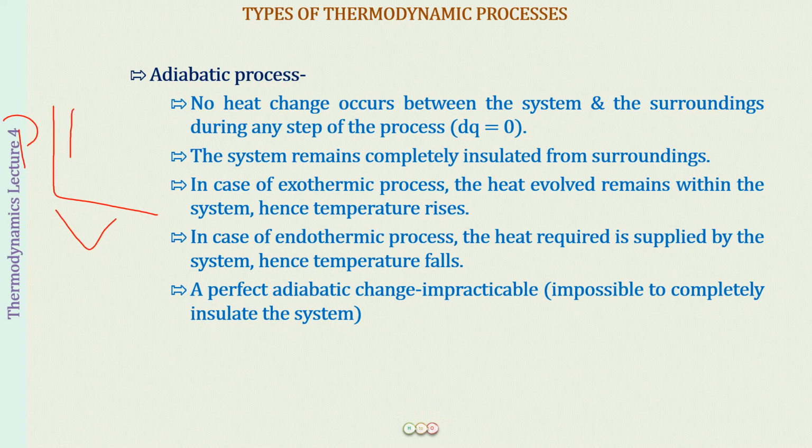But this is the graph we had for the isochoric process, where the volume is constant. Isobaric, when the pressure is constant. The isothermal process, when pressure is inversely proportional to volume. The adiabatic process is also going to be quite similar to the isothermal process, except that the slope is going to be more steep in case of the adiabatic process.